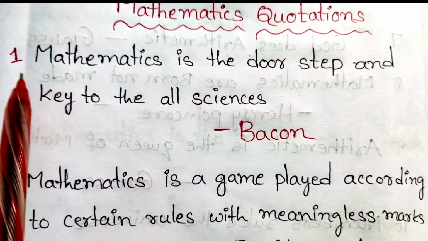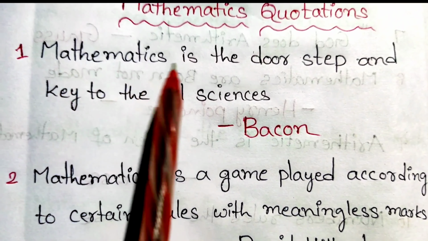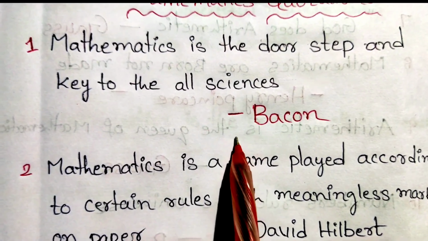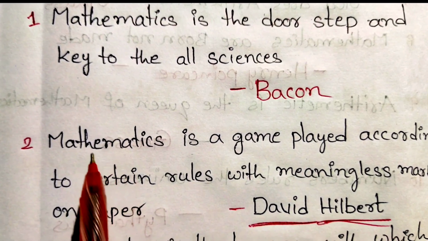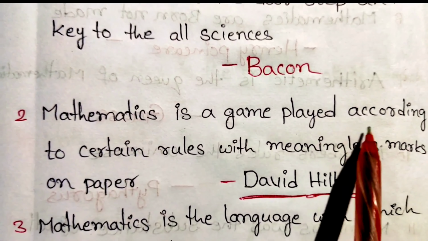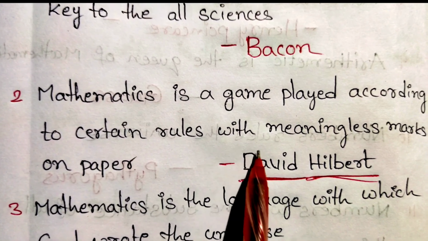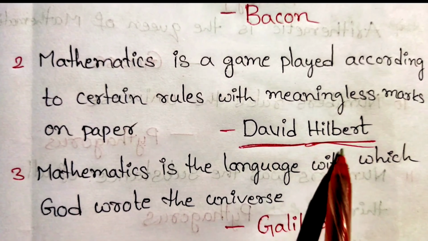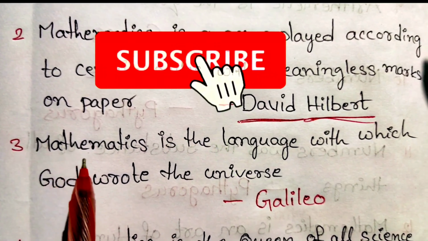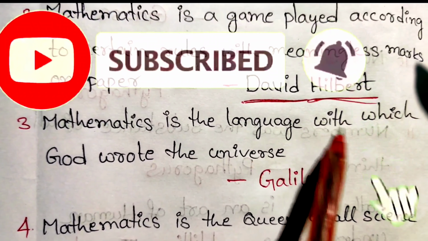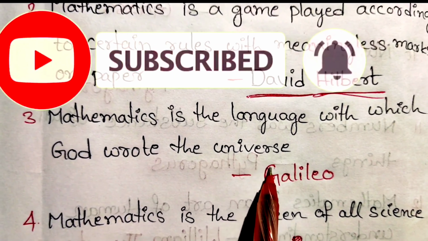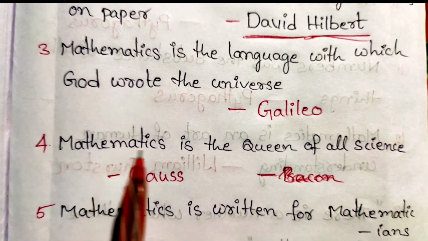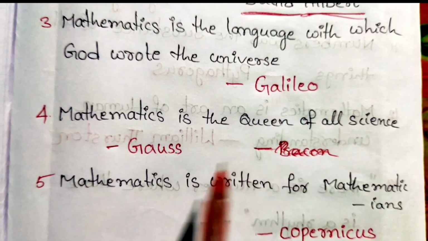Mathematics quotations. First question. Mathematics is the doorstep and key to all sciences. Answer: Bacon. Next question. Mathematics is a game played according to certain rules with meaningless marks on paper. Answer: David Hilbert. Next question. Mathematics is the language with which God wrote the universe. Answer: Galileo.